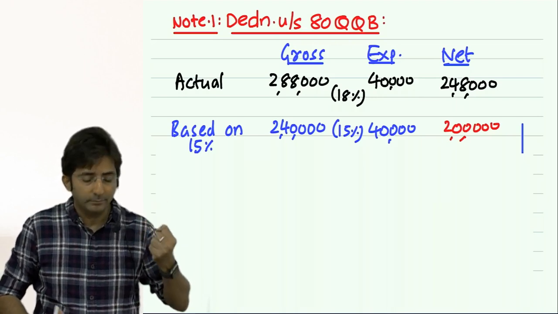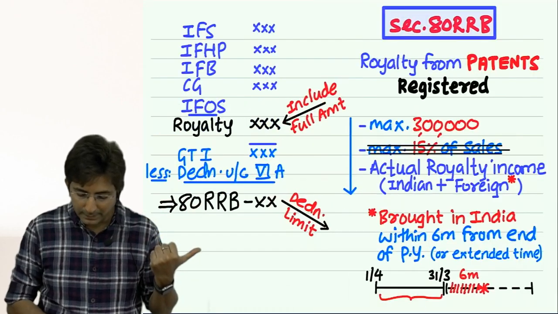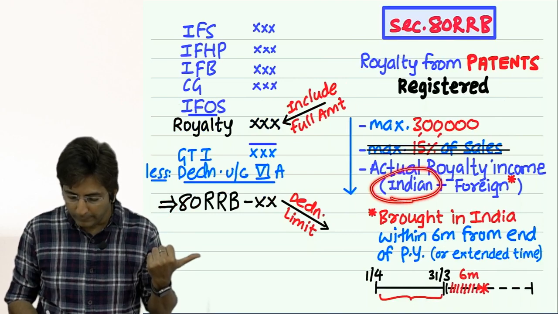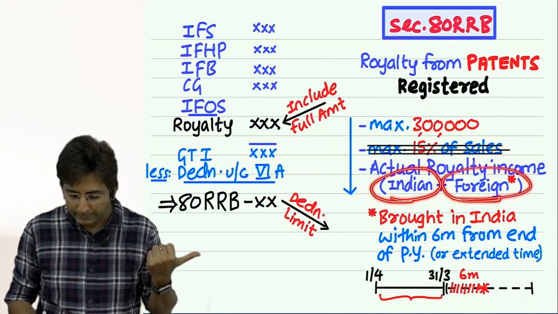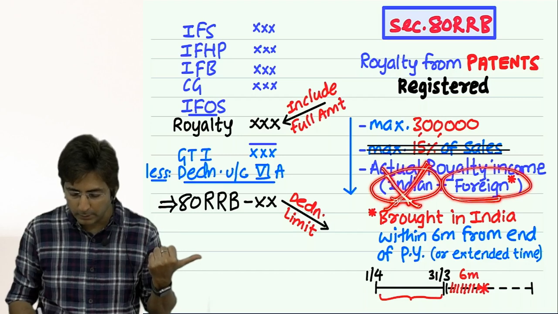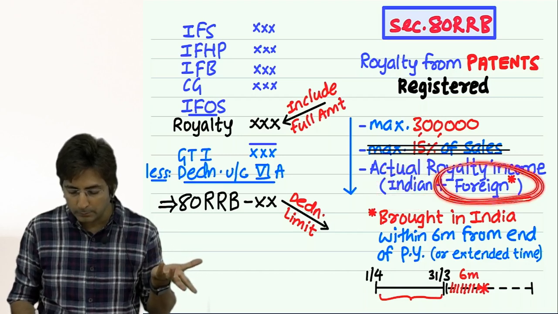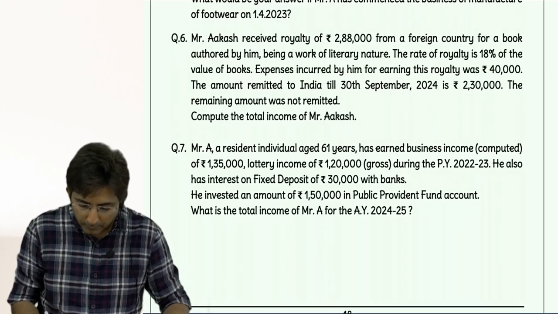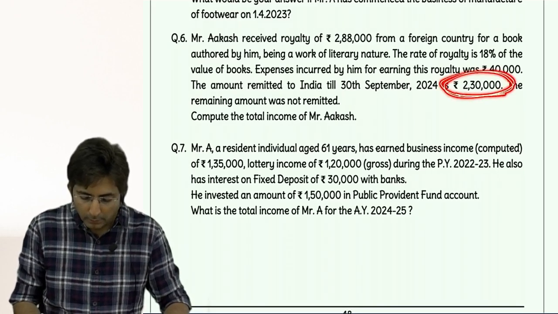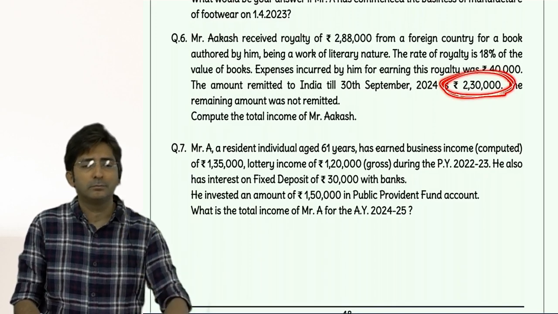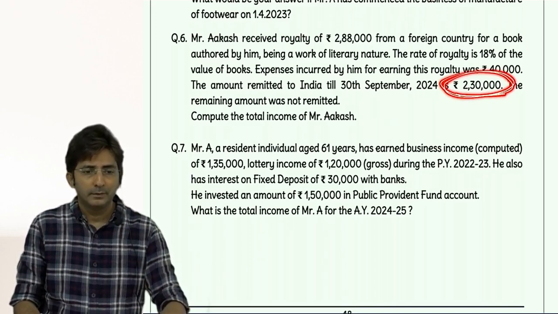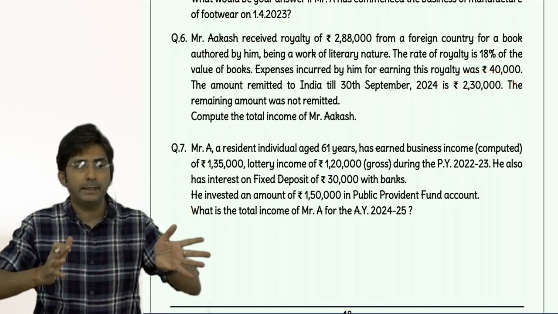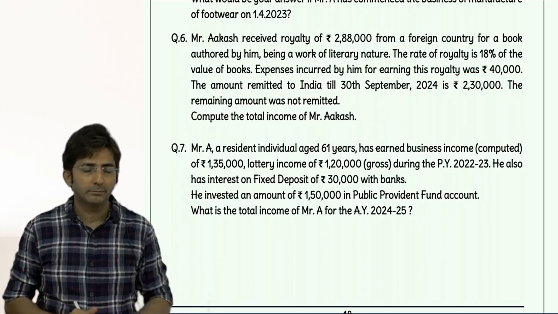But there was one more limit, brought in India. There is one more amount, right? Actual royalty of India and actual foreign royalty. Indian royalty we don't have in the question, but there is foreign royalty in the question. So how much is brought in India? See, 2,30,000 is brought. But even this is the gross amount. Because what you will bring is royalty, and your royalty is actually gross only.